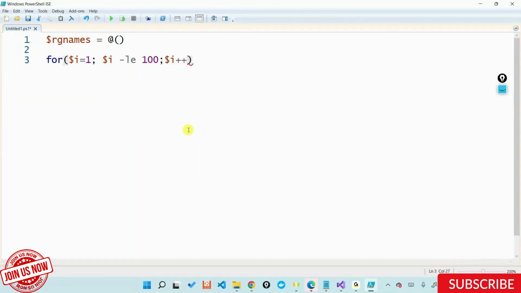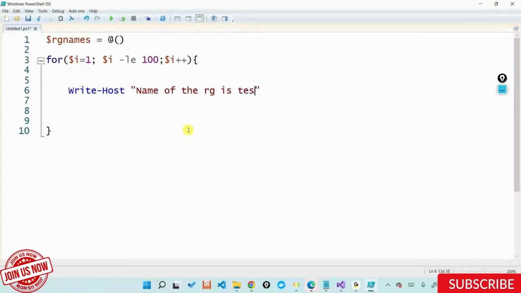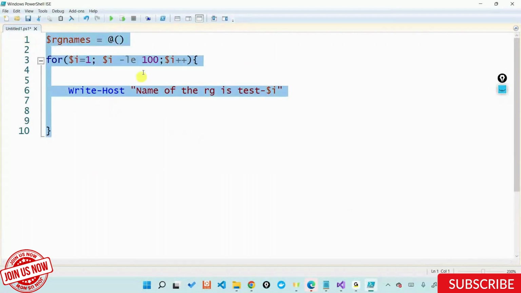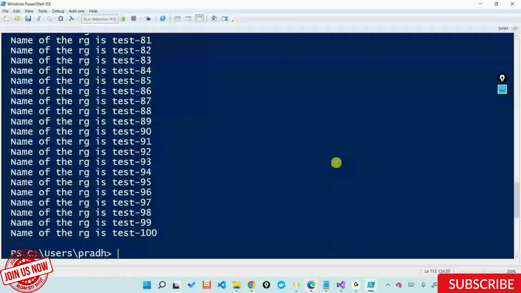And what I can do is write host, name of the RG is test hyphen dollar i. If I do this, this is what you wanted: test hyphen something like this.